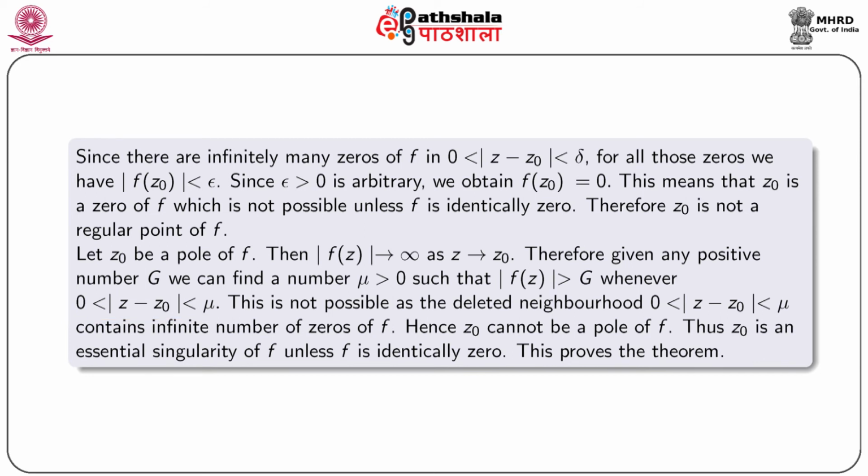This is not possible as the deleted neighborhood 0 < |z - z0| < mu contains an infinite number of zeros of f. Hence, z0 cannot be a pole of f. Thus, z0 is an essential singularity of f unless f is identically 0.